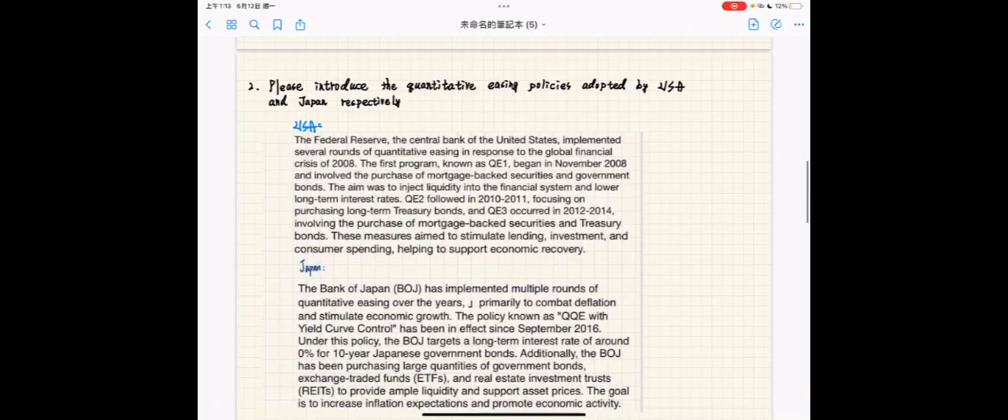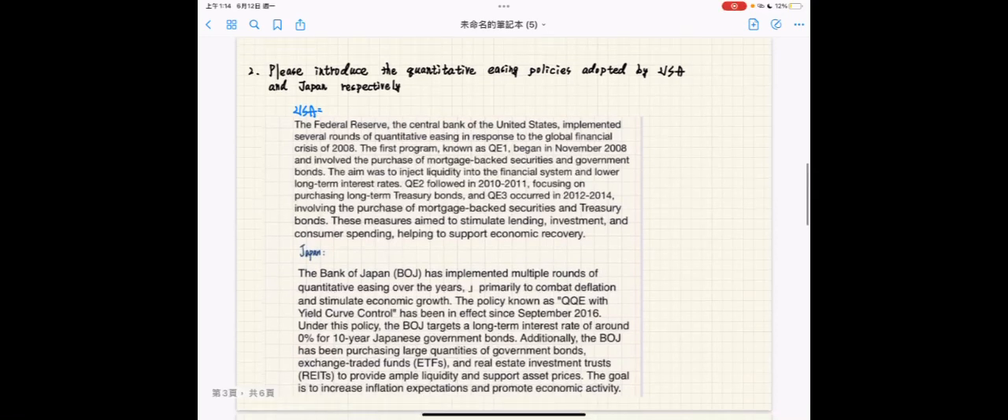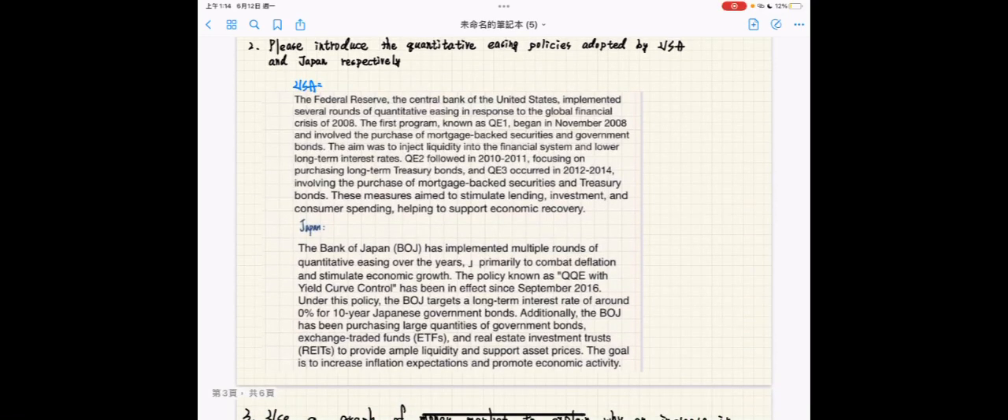Problem 2. Please introduce the quantitative easing policies adopted by the USA and Japan respectively. For the USA, the Federal Reserve, the central bank of the United States, implemented several rounds of quantitative easing in response to the global financial crisis of 2008.